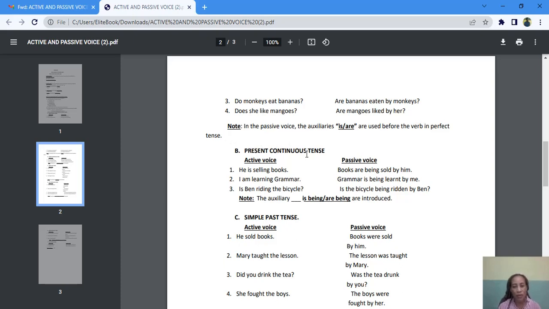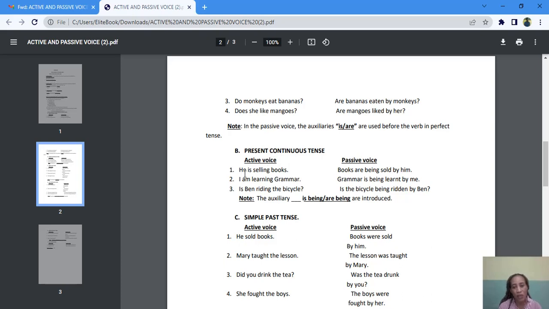B. Present continuous tense. Remember, present continuous. You know what the present tense is. You remember what I told you when you're trying to identify the verb tense? I said the first thing you have to identify is the auxiliary verb before you identify the main verb. The auxiliary verb, if it is present, then you write the present. Then you move over to the main verb. If the main verb has ing, then you know it is continuous. So the same thing you apply here. When you see continuous, you know we are talking about ing. Okay, continuous tells you that there is an ing somewhere in the main verb.